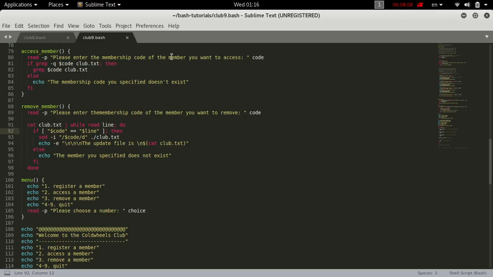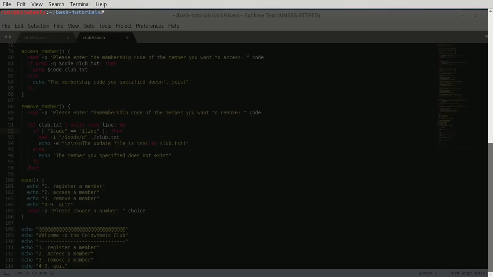And what this means is, let's first talk about read. How does it read?